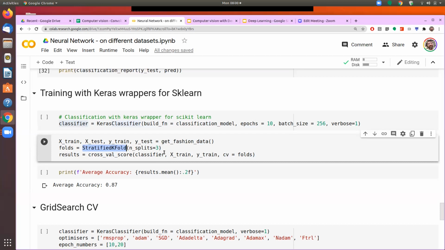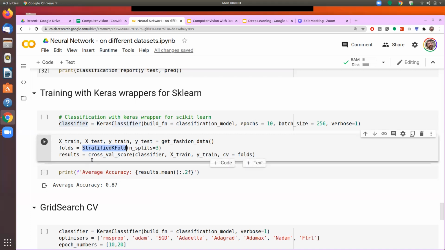So if you're not doing classification, if you're doing it for regression, then we can just use k-fold. But if we are dealing with classification, then we should use stratified k-fold, because it ensures that when we are dividing our data into different buckets, each bucket has a good representation of all the categories that we want to have.